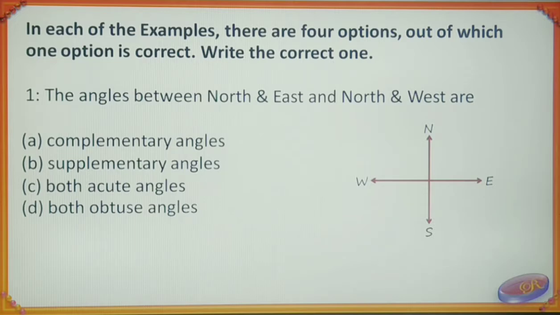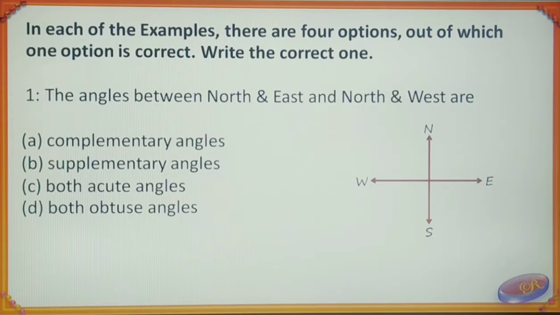Write the correct one. First one, the angles between north and east and north and west are option A, complementary angles, option B, supplementary angles, option C, both acute angles, option D, both obtuse angles.